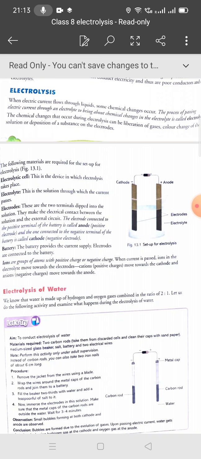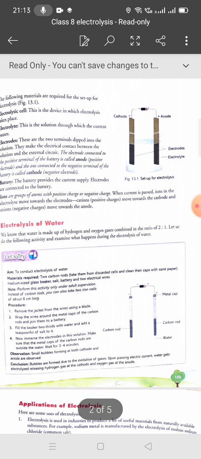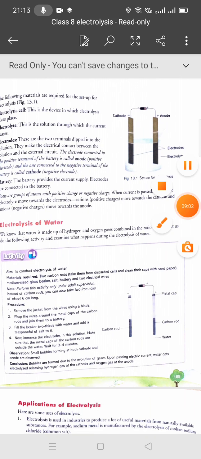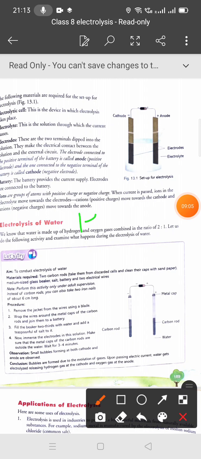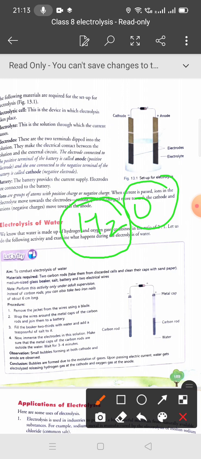Electrolysis of water. What is the formula of water? Yes students, H2O. Okay, so you know that water is made up of two atoms of hydrogen and one atom of oxygen. So what is the ratio in water? 2:1. Why is the ratio of water 2:1? Because water is made up of two atoms of hydrogen and one atom of oxygen.